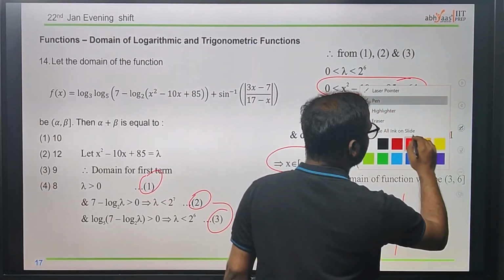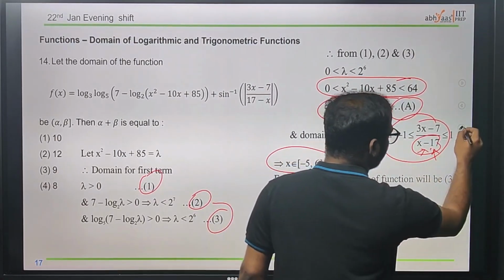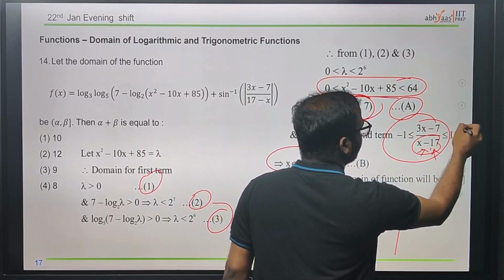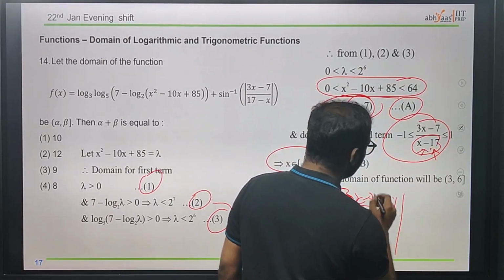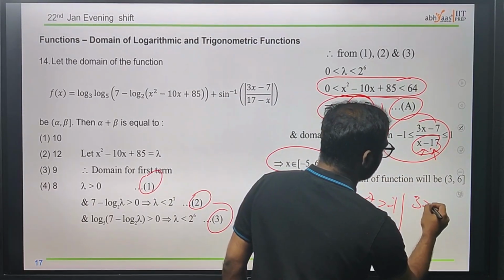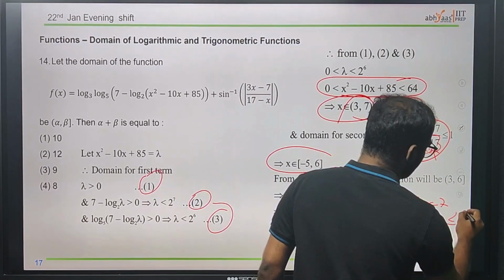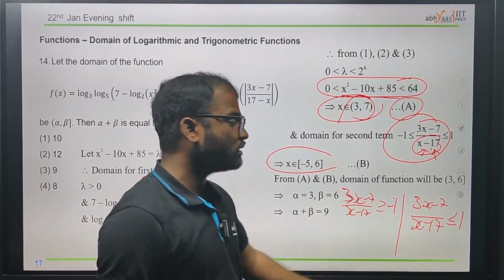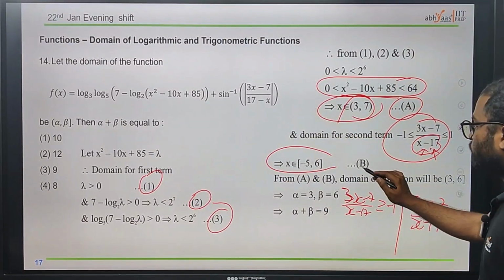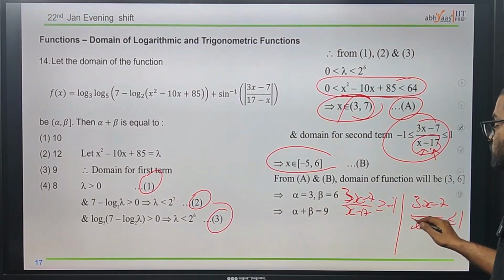Now the next thing, 3x minus 7 over x minus 17 less than or equal to 1. By using this we can easily find the interval.